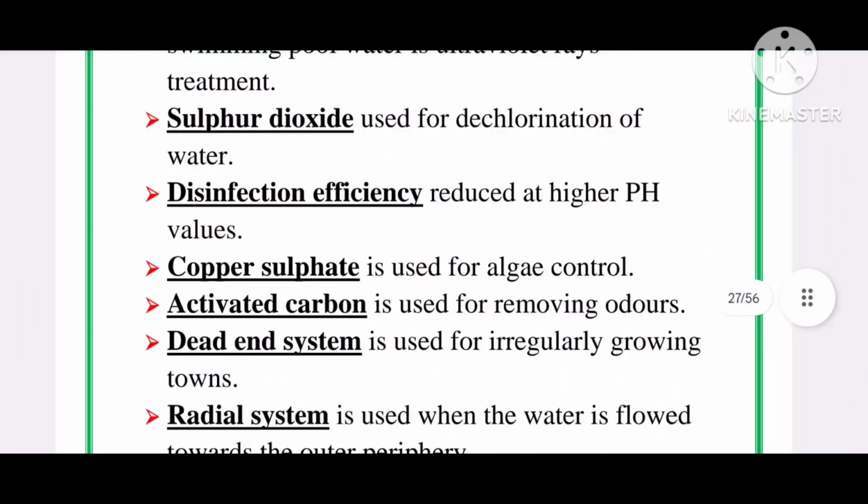Next, copper sulfate is used for algae control, and activated carbon is used for removing odors.